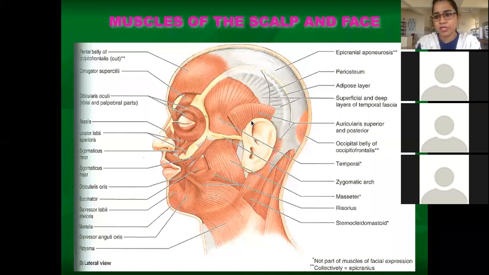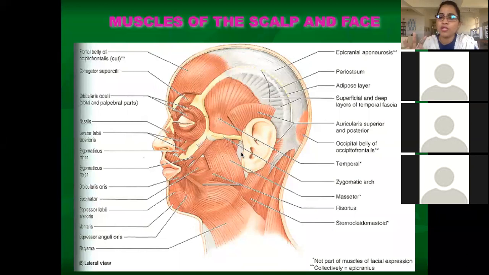So because of these muscles, what are the muscles? The muscles around the ear are the auricularis: auricularis superior, auricularis posterior, and there is one more muscle in the anterior aspect, just beneath the skin.